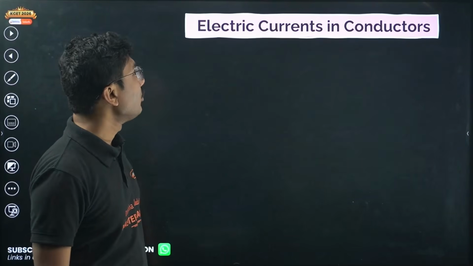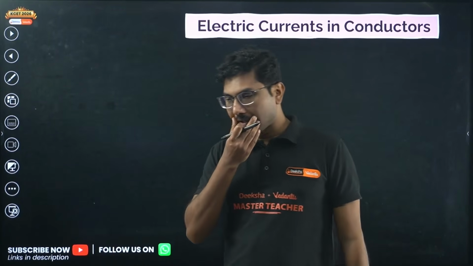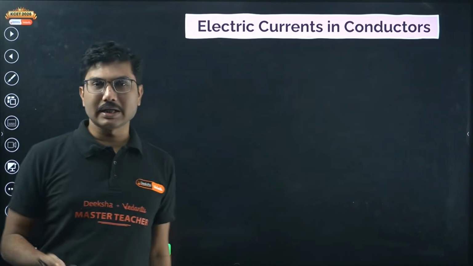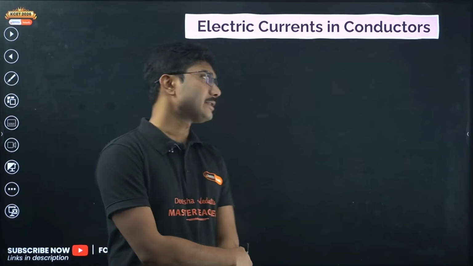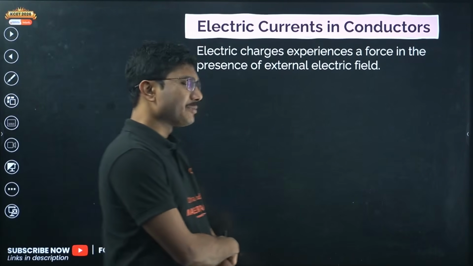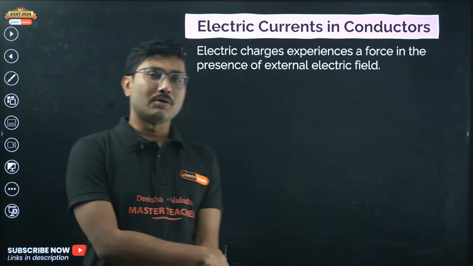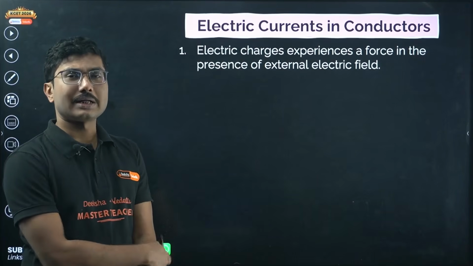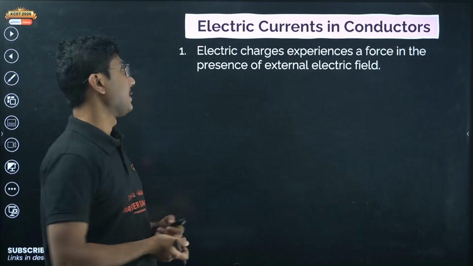Now let's continue with electric currents in conductors. We know that there are 3 types of materials: conductor, insulator and semiconductor. When we talk about conductors, it basically means metals, mostly metals, and a few non-metals are also good conductors. For example, graphite is an example of a non-metal being a good conductor.